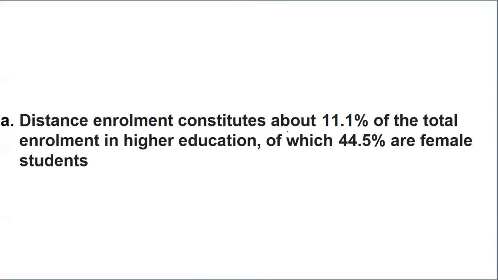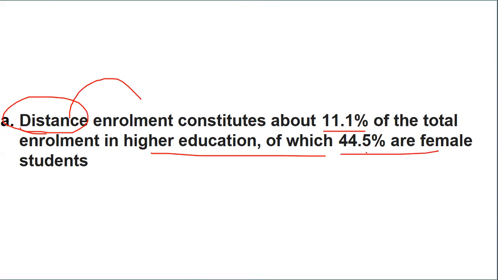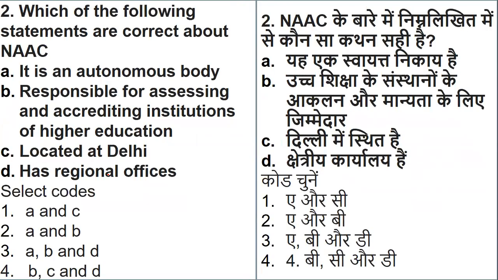Now let's understand. Distance enrollment constitutes about 11.1% of the total enrollment in higher education. So individually the contribution of distance education is 11.1%, out of which 44.5% are female students. So you can just imagine what the status of higher education is now in total. Fine, let's go to question number 2 now.